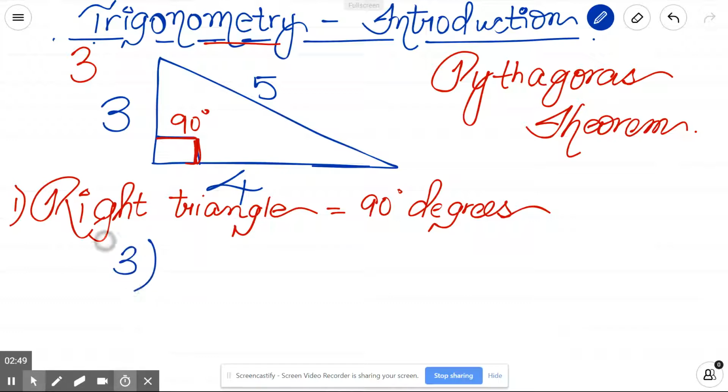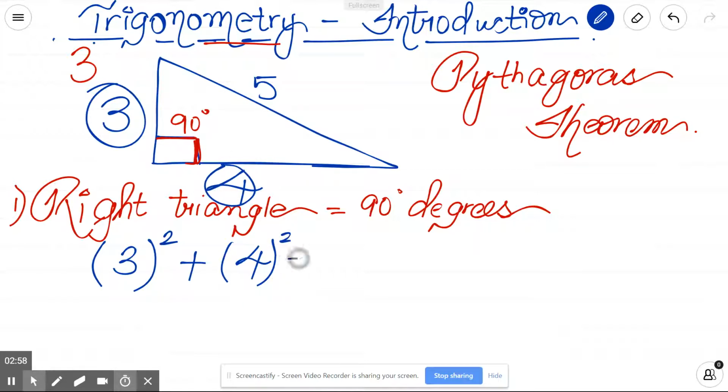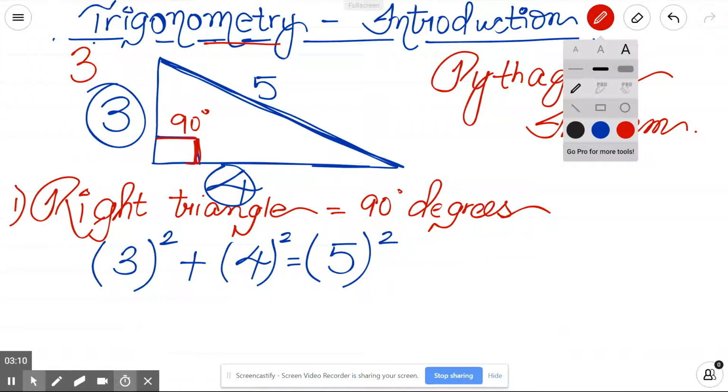two smaller sides of a right angle triangle, so the two smaller sides I'm taking are 3 and 4, will be always equal to, remember it's square, so will always be equal to the square of the longest third side. So that's the longest third side. So let us check if that is true according to Mr. Pythagoras.